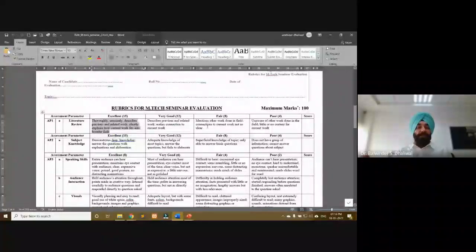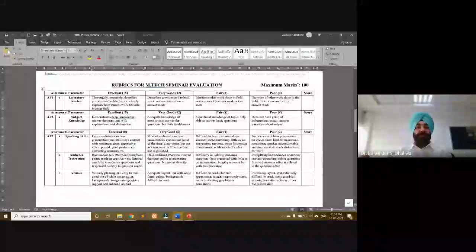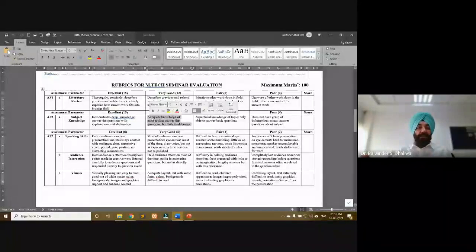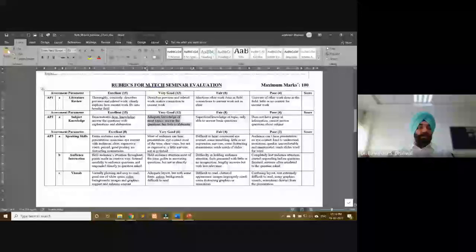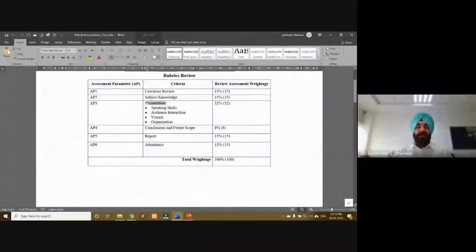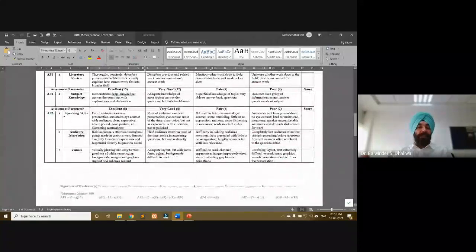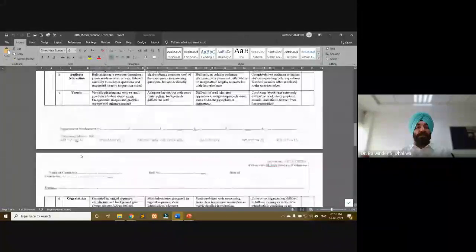Similarly, subject knowledge was also divided into excellent, very good, fair, poor, and then we again defined what we mean by excellent, what we mean by very good. This way we defined all these different levels for subject knowledge also. Then the third assessment parameter, here we can see that the presentation parameter consisted of these four sub parameters. We have written here all those four as A, B, C, D of this third parameter: speaking skills, audience interaction, visuals, organization.